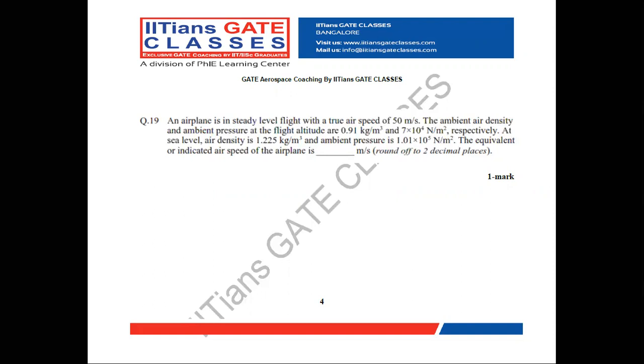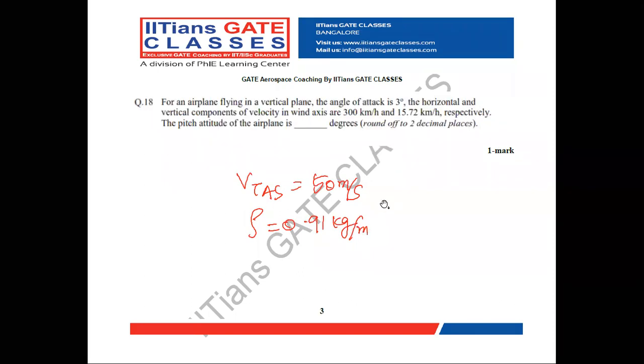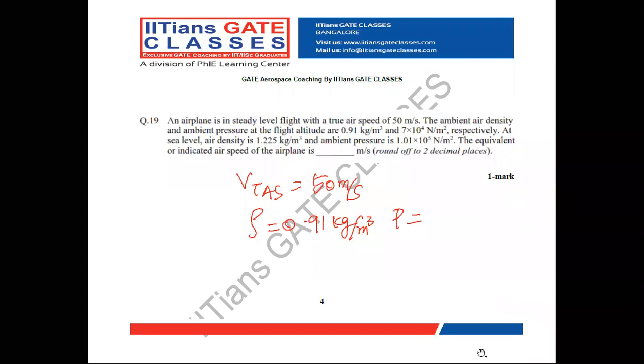So what they gave is the true airspeed of the airplane as 50 meter per second, and at a certain altitude they gave density as 0.91 kilogram per meter cube and pressure at that altitude as 7 into 10 power 4 Newton per meter square.